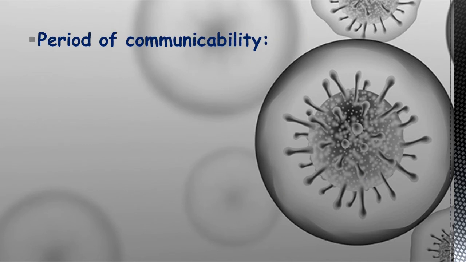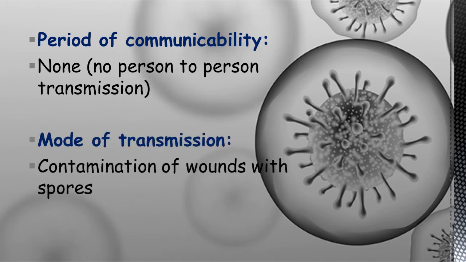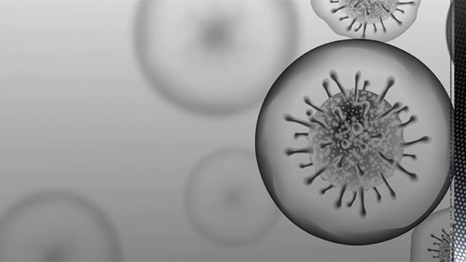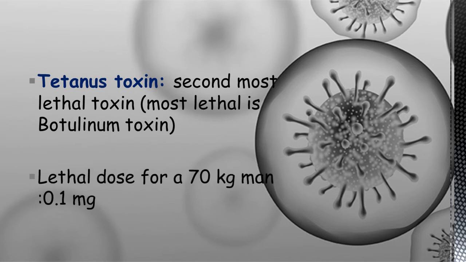So the period of communicability, there is nothing like that because there is no person to person transmission. And the mode of transmission is whenever the wounds are getting contaminated with the spores, because we have seen in real life scenarios that once we are wounded, we used to think about getting the tetanus vaccination. So tetanus toxin is considered to be the second most lethal toxin, and the first one is botulinum toxin, which used to cause food poisoning. And the lethal dose for a 70 kg man is 0.1 mg of tetanus toxin.